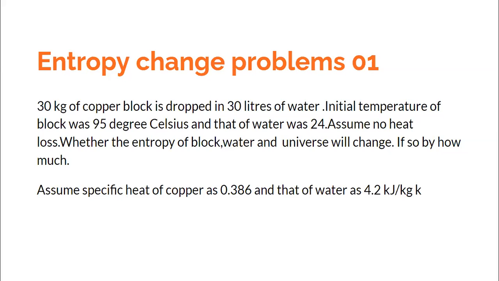But both this source and sink are a finite source and finite sink. As a result, the temperature of the copper block would drop from 95 degrees centigrade to some final temperature, let us say TF. And because of the heat transfer, the temperature of the water would rise from 24 to some TF. We are talking about an equilibrium temperature: finally both of them would achieve the same temperature, that is, thermal equilibrium. The temperature of the copper block would be TF and that of water would also be TF.